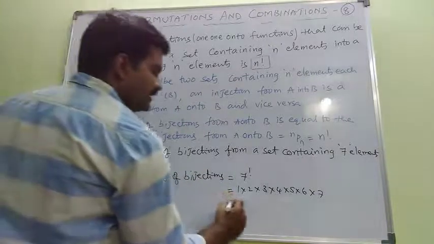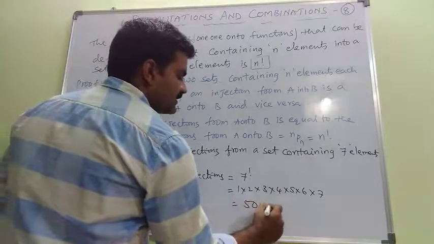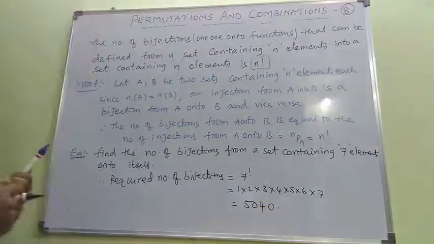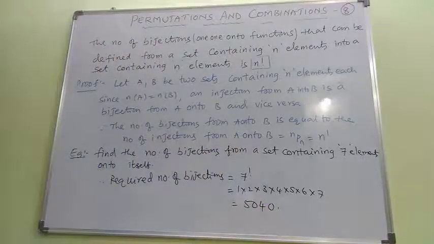Finally, on multiplication, we get 5040 as the answer. So this is the way we can discuss number of functions, injections, surjections and bijections with the help of permutations.